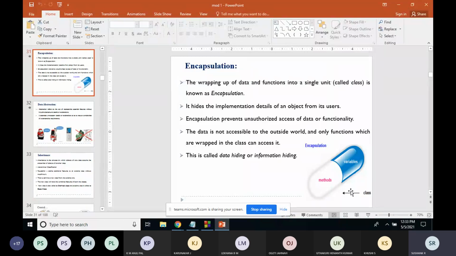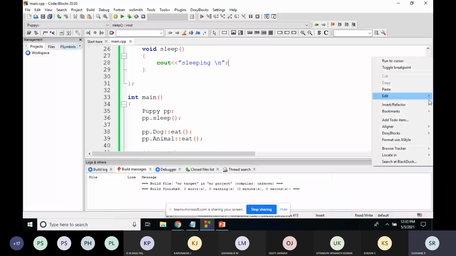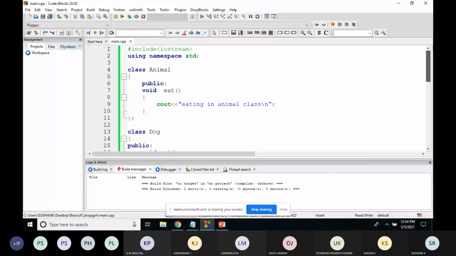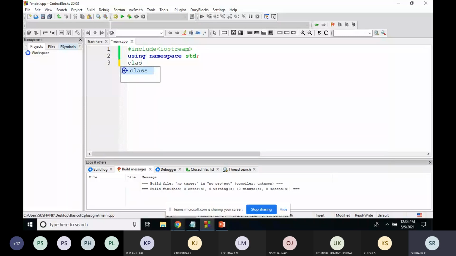Now we'll go with one small example of encapsulation. You would have already come across this example, but we'll go through it once again. So I'll clear all this. We'll create one class, and the class name can be anything. Since I'm talking about encapsulation, I'll call it encapsulation.